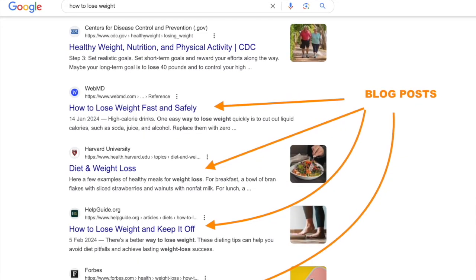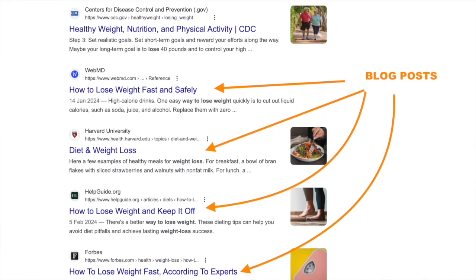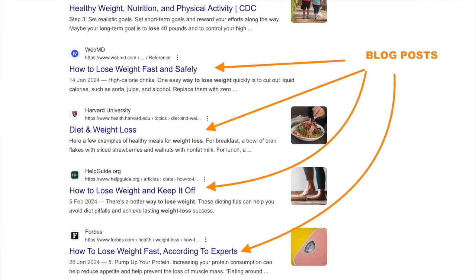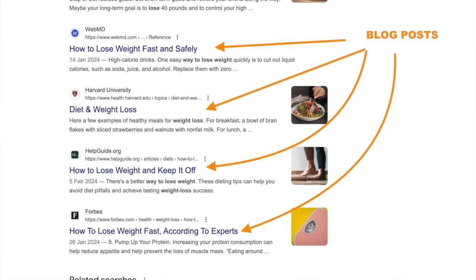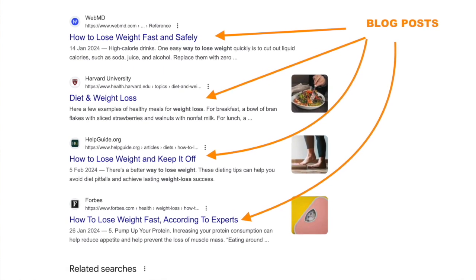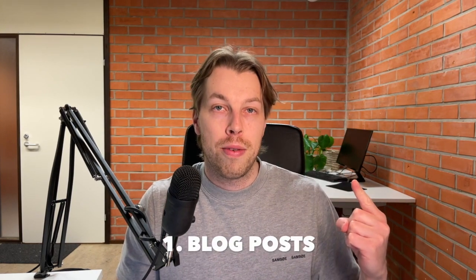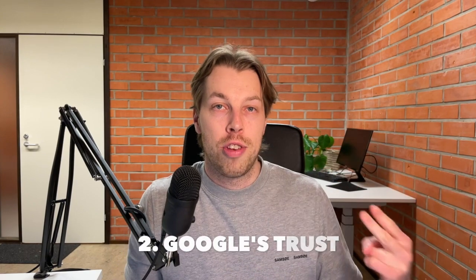So for instance, if you had a blog about fitness or weight loss, you could have a blog post such as how to lose weight. And then you would need to make that blog post so good that Google trusts it and ranks it high in the search results, and this way you would get a lot of traffic. Now, to rank on Google, you need basically two things. You need a ton of blog posts and you need Google's trust.